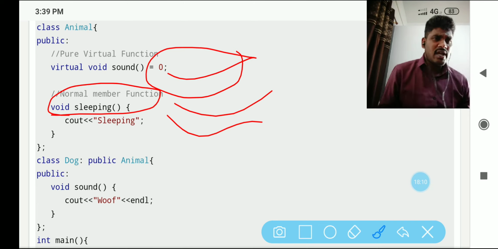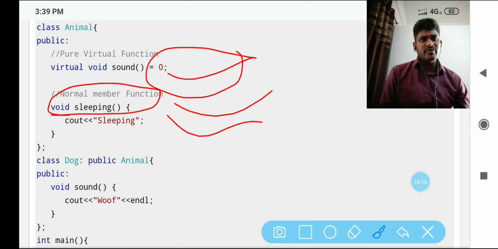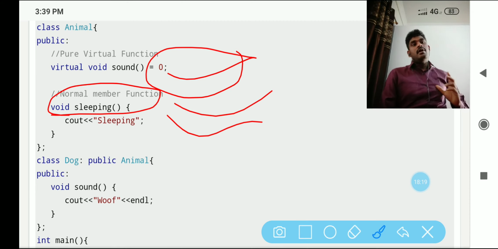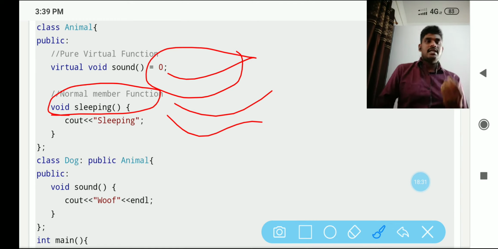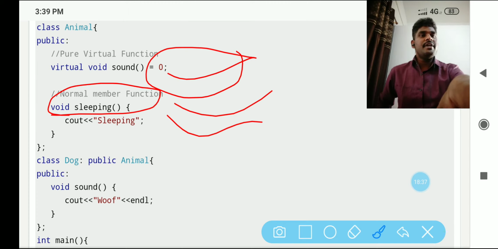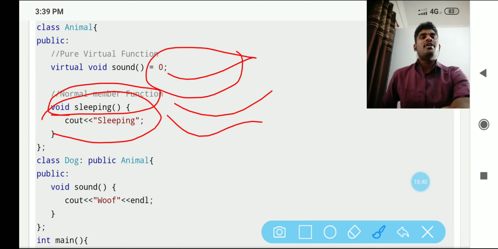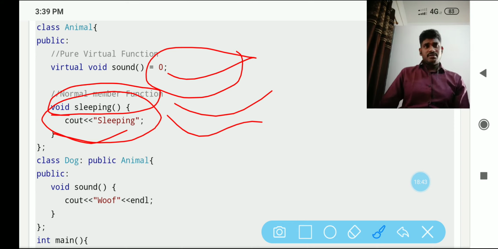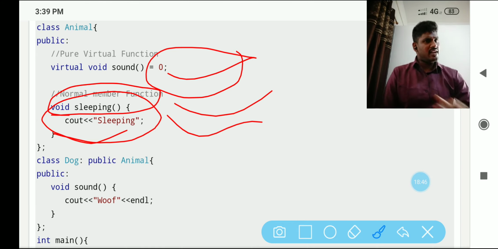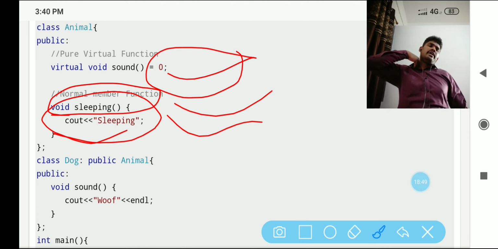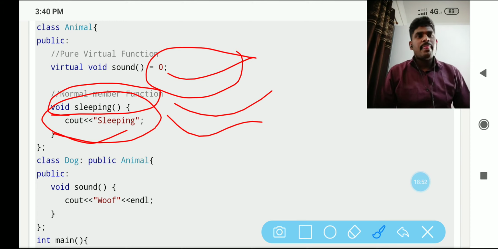Sleeping is natural: closing the eyes and simply lying down on the ground. The way of sleeping may be the same, but making sound is different and unique. When you want to exhibit unique characteristics of functionality, you have to declare that class as an abstract class. Sleeping is another function, but it's not that unique. All remaining animals do it in the same manner, closing the eyes and lying on the floor. This is a natural phenomenon.